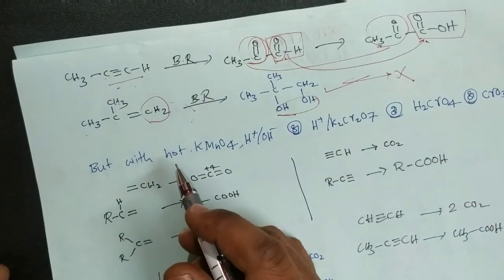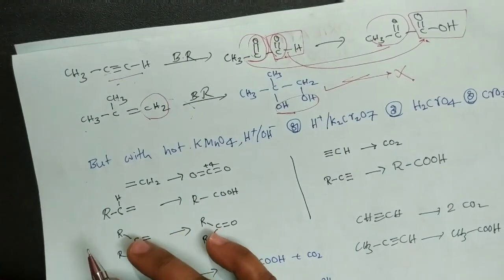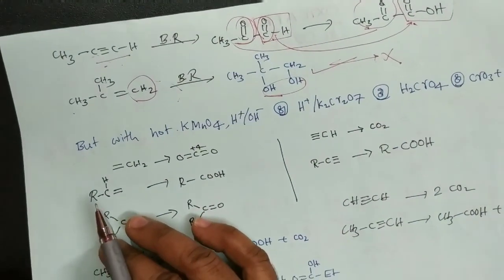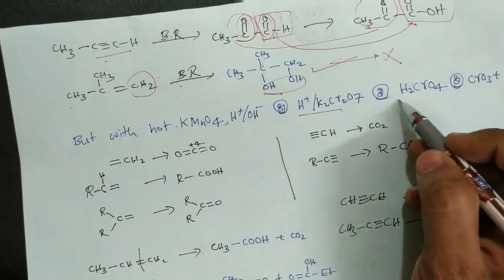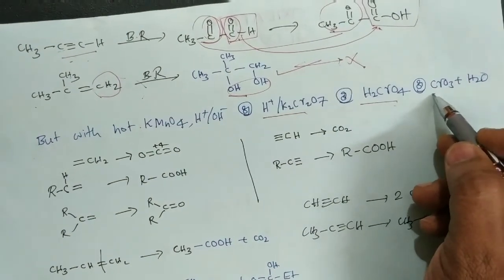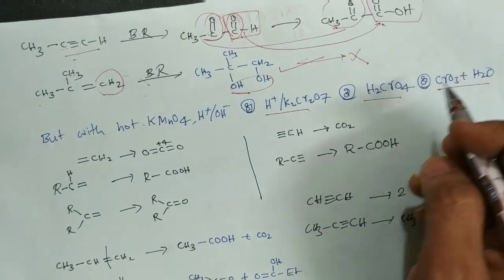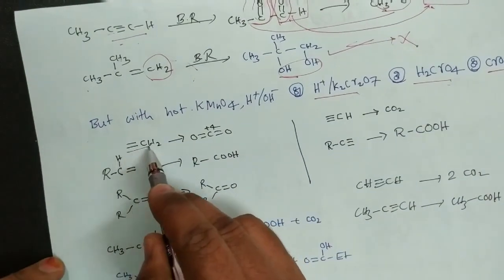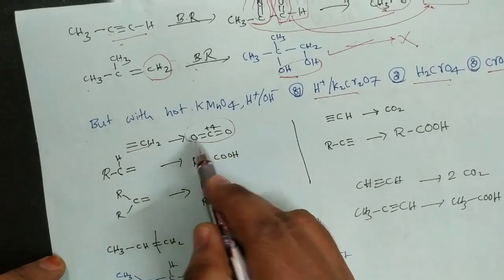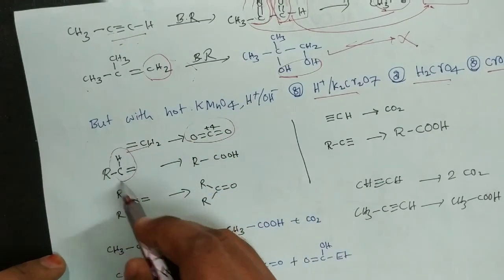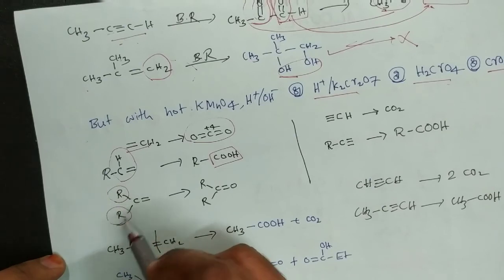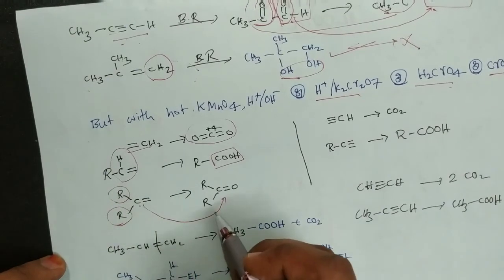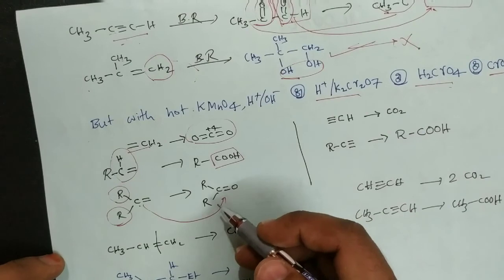Now the reaction with hot alkaline KMnO4, or hot acidified KMnO4, or acidified potassium dichromate, or chromic acid, or chromium oxide with H2O. Here the terminal CH2 group is oxidized to CO2, and the CH group is converted to COOH. If the double bonded carbon contains two alkyl groups, it is converted to just a C double bond O group, that means a ketone is the product.